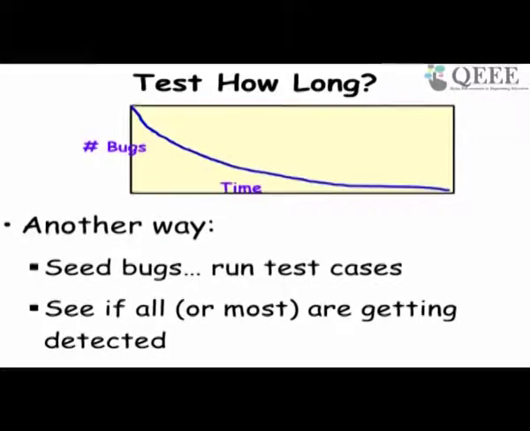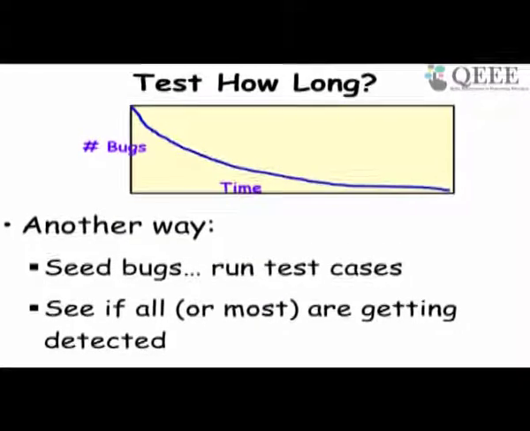One way is that initially the rate of bug detection is large, and as time progresses, see the slope here, initially a very steep slope, and then the rate of detection of bugs reduces, and that's the time when one can stop testing.